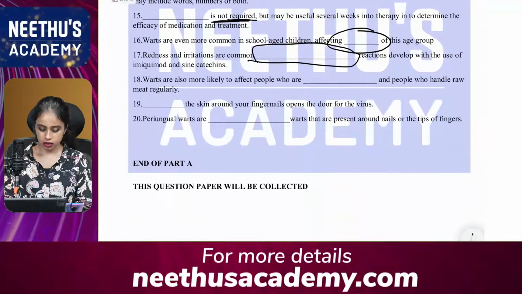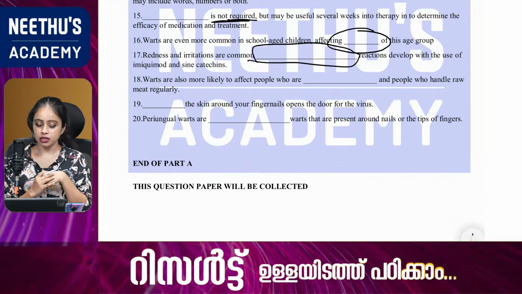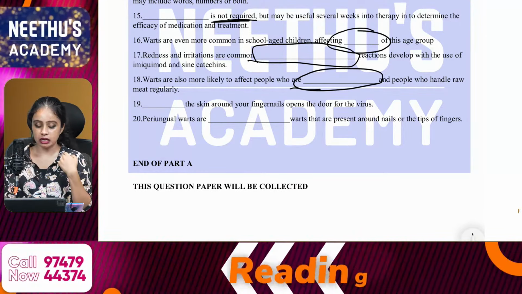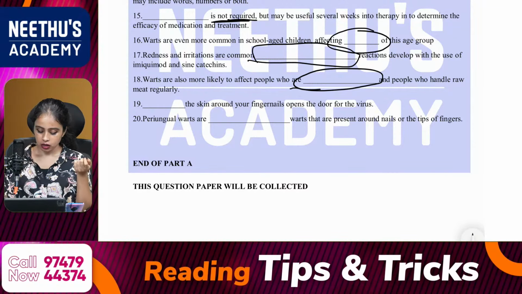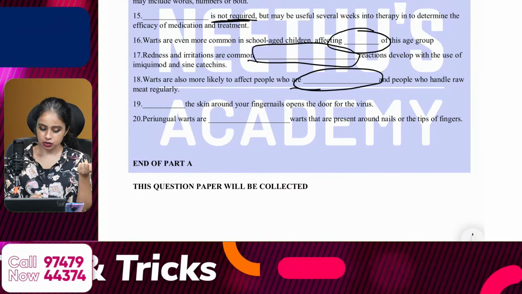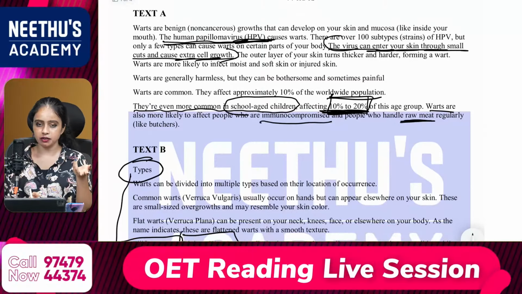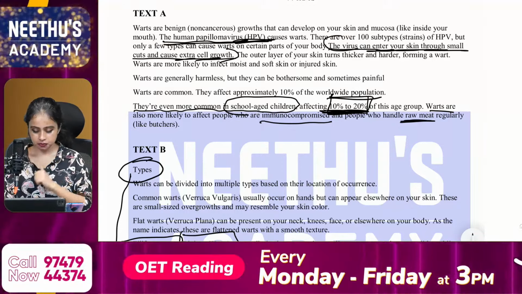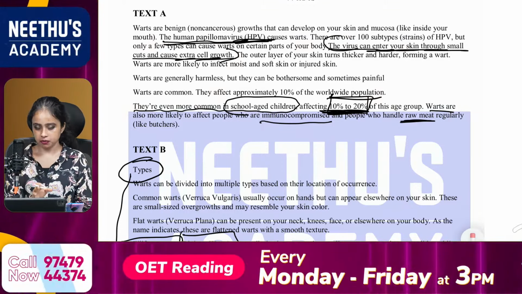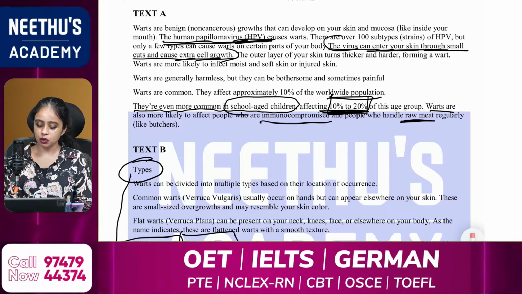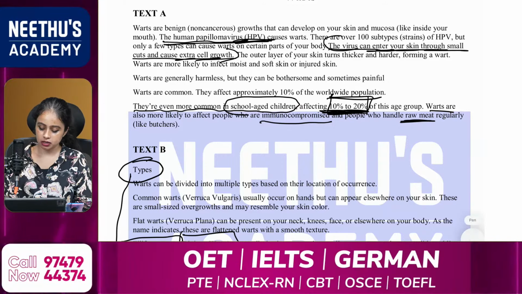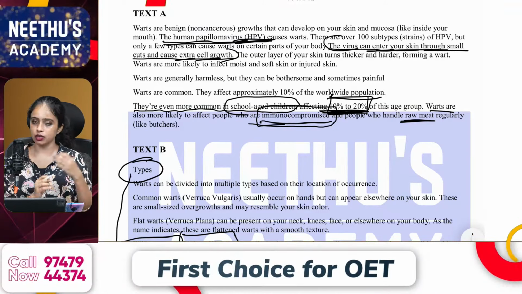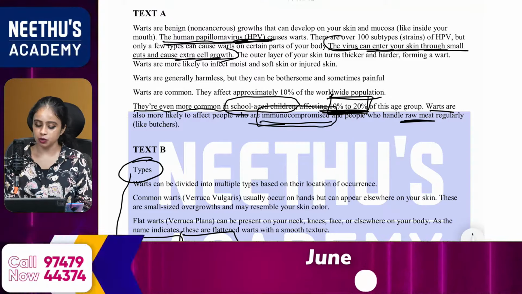Okay, and the 18th one. Warts are also more likely to affect people who are dash and people who handle raw meat regularly. So where is it mentioned? That raw meat is mentioned in text A, so we already have got that answer. The answer should be from the same paragraph, the last one: people who are immunocompromised. People who are immunocompromised and people who handle raw meat regularly. So that is in the question always. So the missing word is immunocompromised.